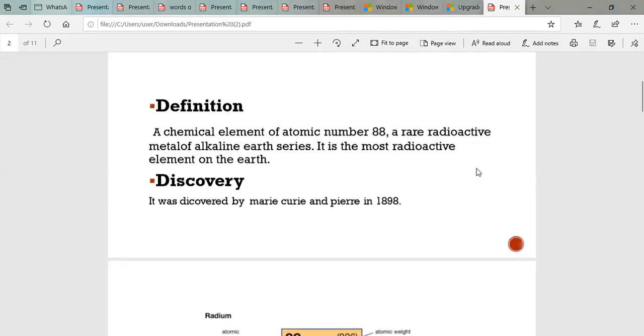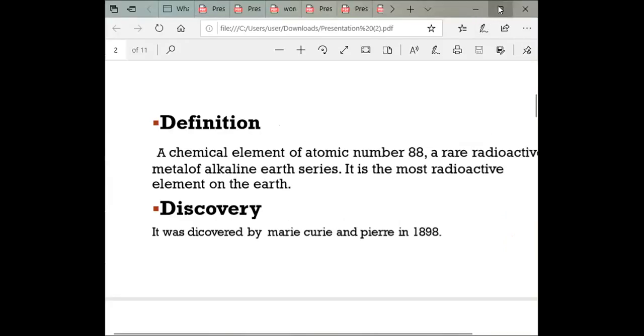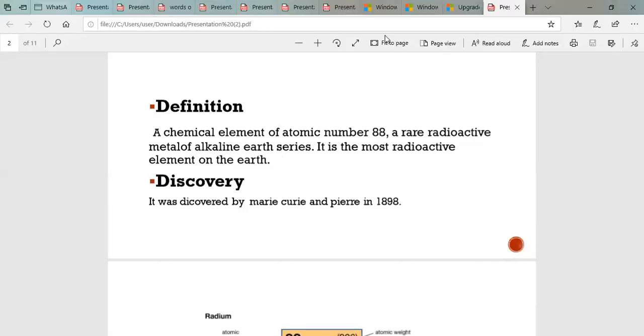What is radium? Radium is a chemical element of atomic number 88, a rare radioactive metal of the alkaline earth series. It is the most radioactive element on the earth. Discovery: it was discovered by Marie Curie and Pierre Curie in 1898.